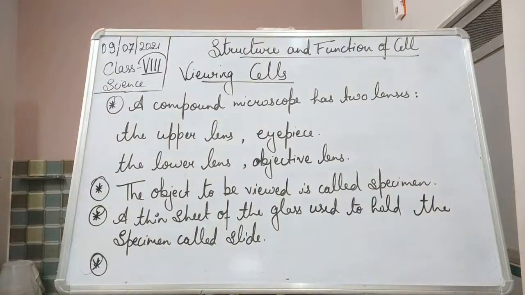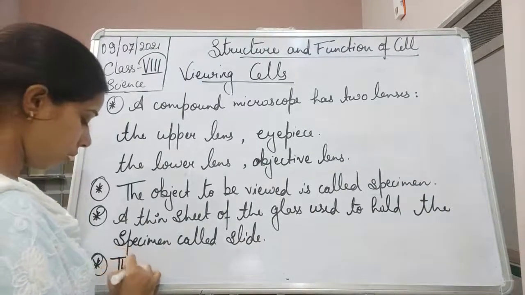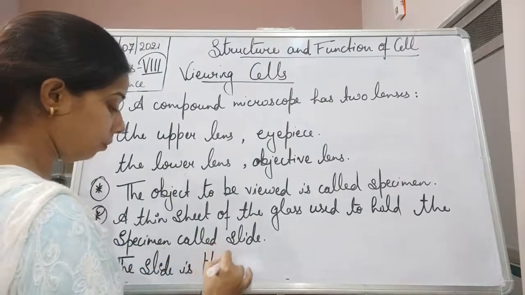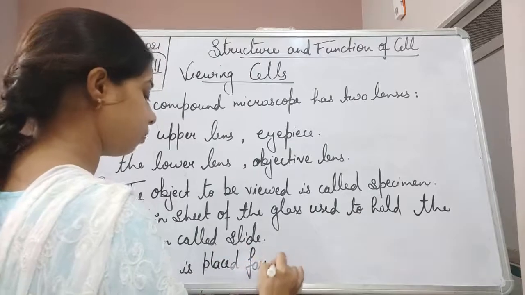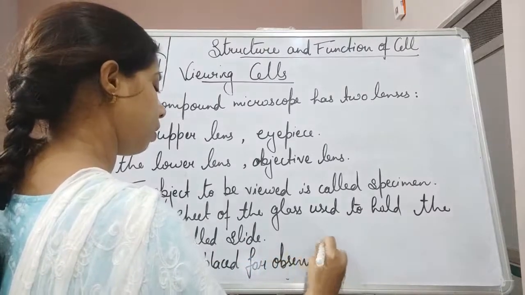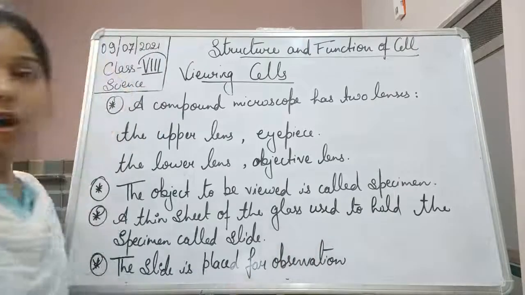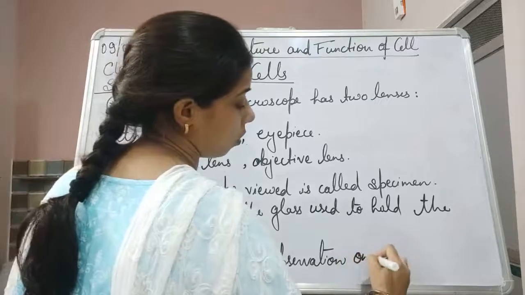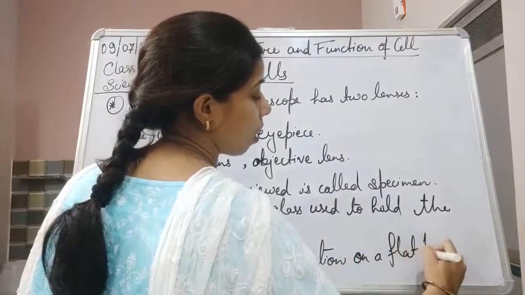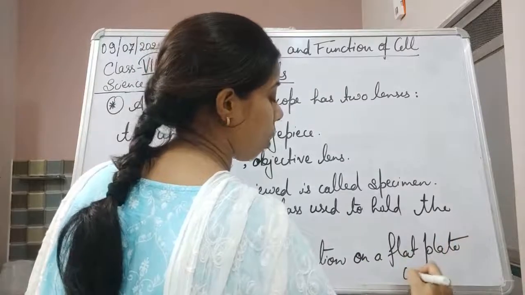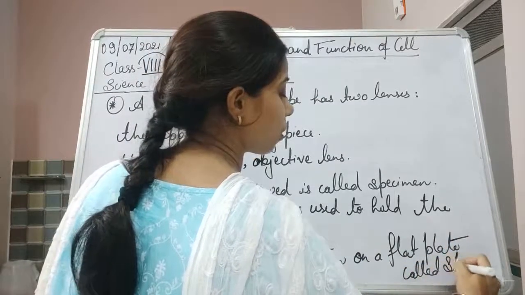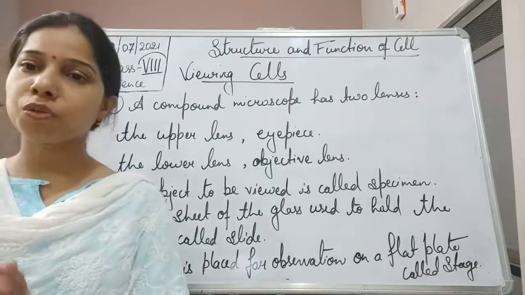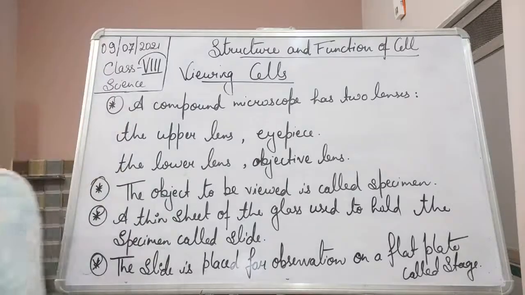So the slide is placed for observation on a flat plate called the stage. Okay, so these are some of the parts of the compound microscope.